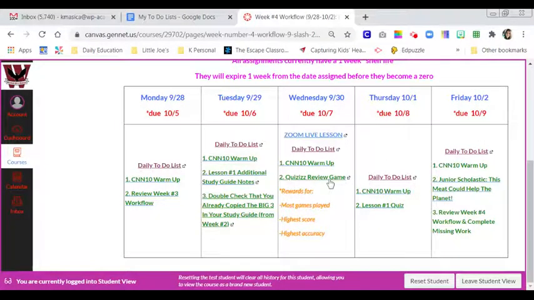And of course, play the quiz's review game. Now remember, this is just like a practice test. The questions are very, very similar, if not identical, to what's going to be on the quiz. And I am giving rewards, to be determined, for the most games played by a student, the highest score of a student numerically, and the highest accuracy percentage-wise. This is probably going to be the most rewards because I know you guys are super competitive and like to get that 100% accuracy.